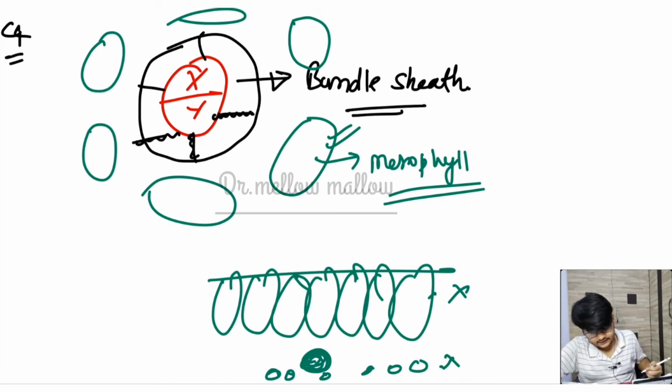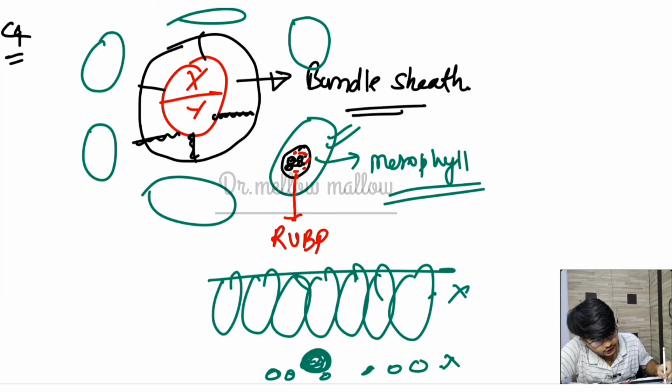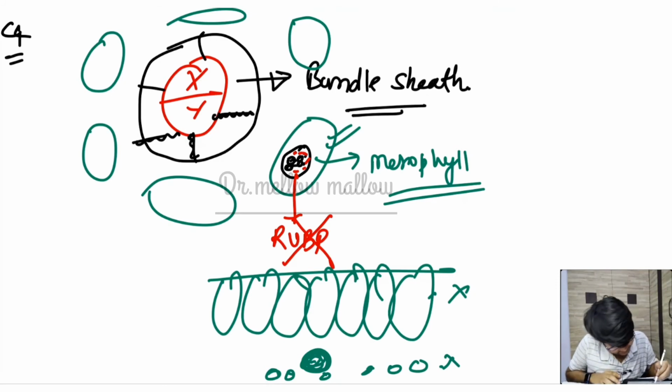Now if we talk about the structural aspect, the mesophyll cells have chloroplasts, and the bundle sheath cells also have chloroplasts. The mesophyll chloroplasts have grana and stroma lamellae, but in the stroma you will not get RuBisCO.